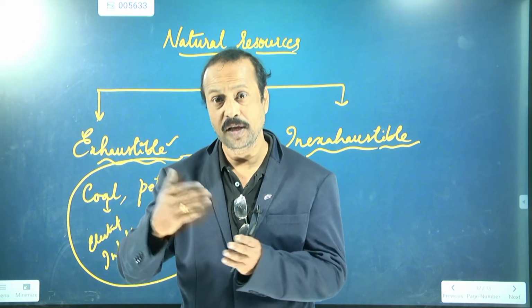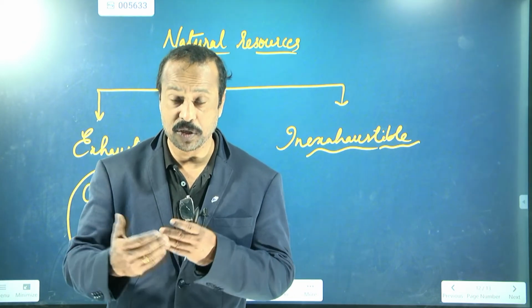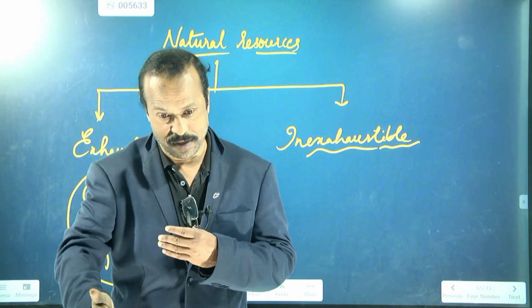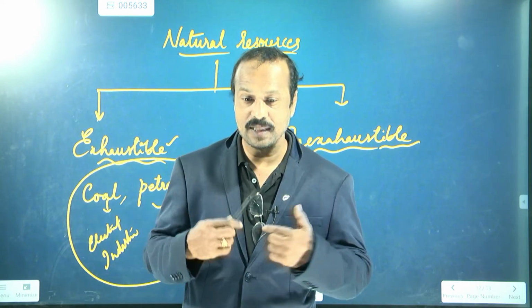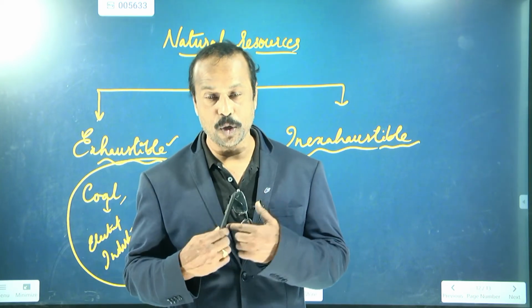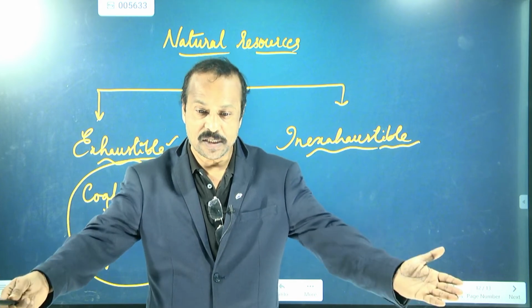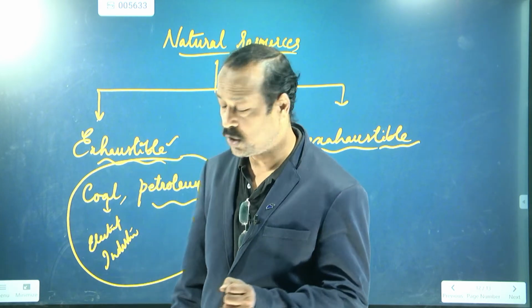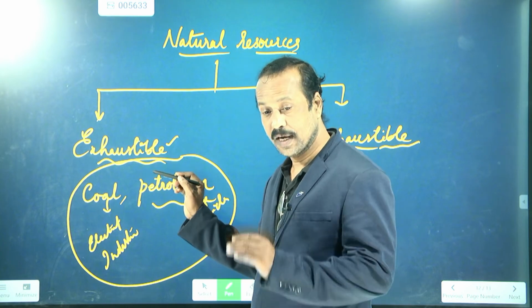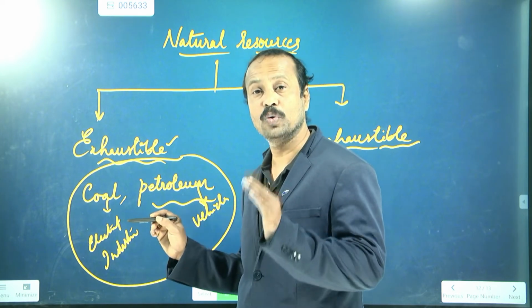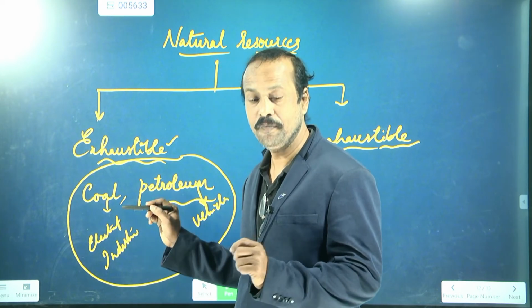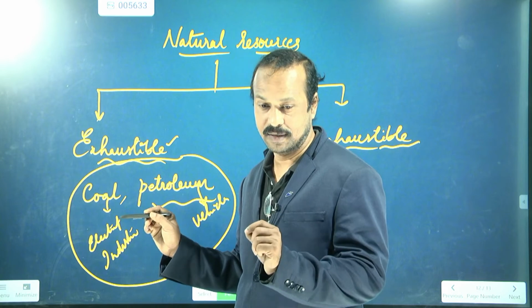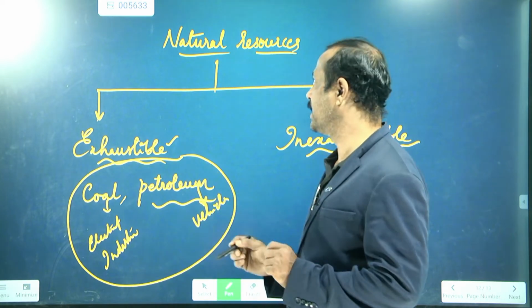They are thinking about their children, which means they are thinking about the future. Similarly, it is our responsibility to think about the future generation also. So how to limit this, how to reduce the usage of this, we have to learn. We will discuss that in the later classes.